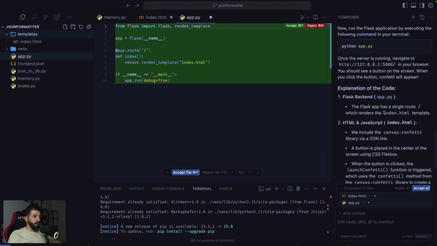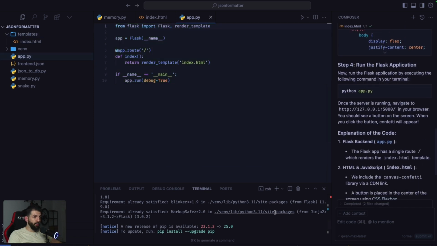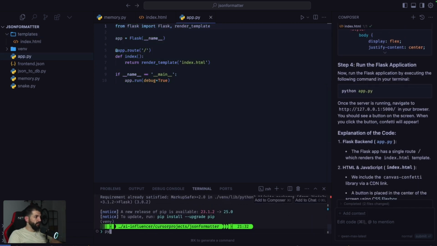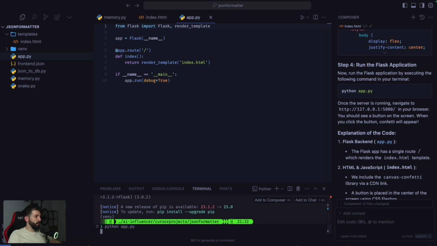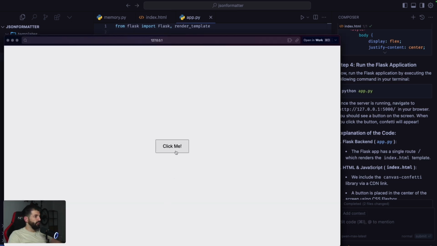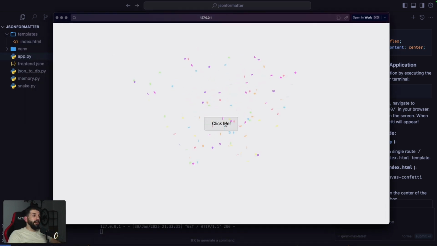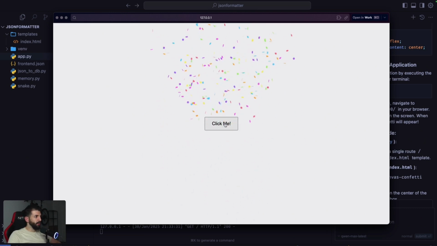So the only thing that we really need to do right now is run the Flask application. So let me quickly do accept all and do python app.py. The server is running, and if I click it, we should be able to see the window. And if I hit click me, look at this. There's our full stack, very, very simple full stack application.